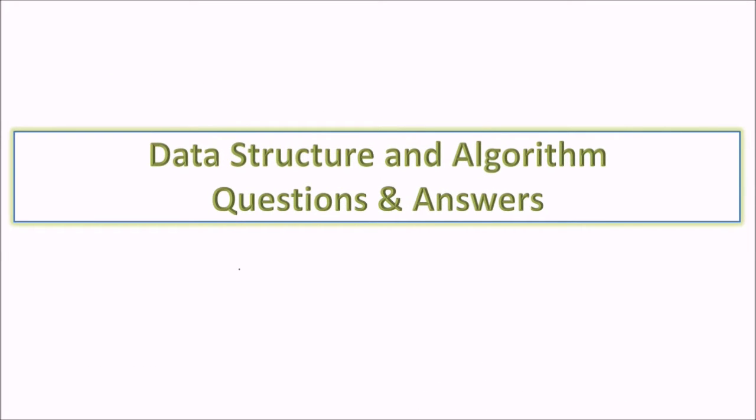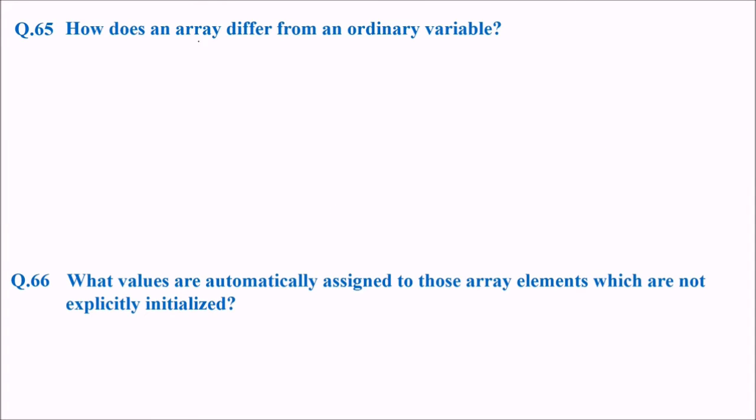Now let us take a few more questions in data structures and algorithms. How does an array differ from an ordinary variable? If you write a variable, say a or b, what does it mean when you write int a with some maximum size, say 10? So what is the difference between these two?